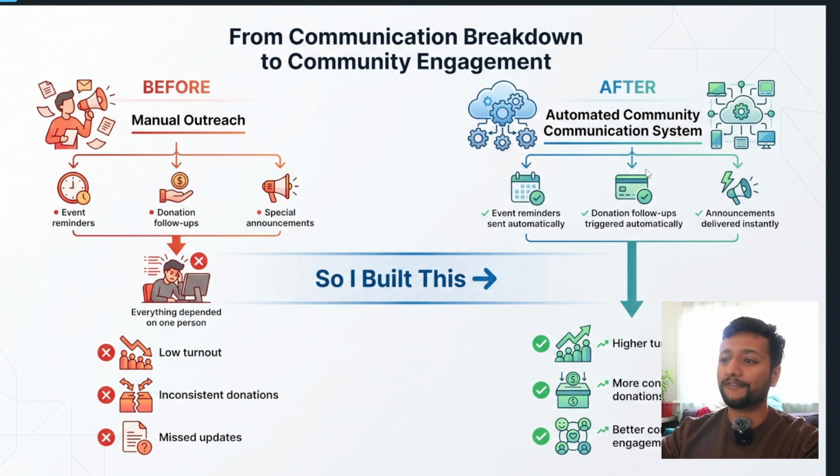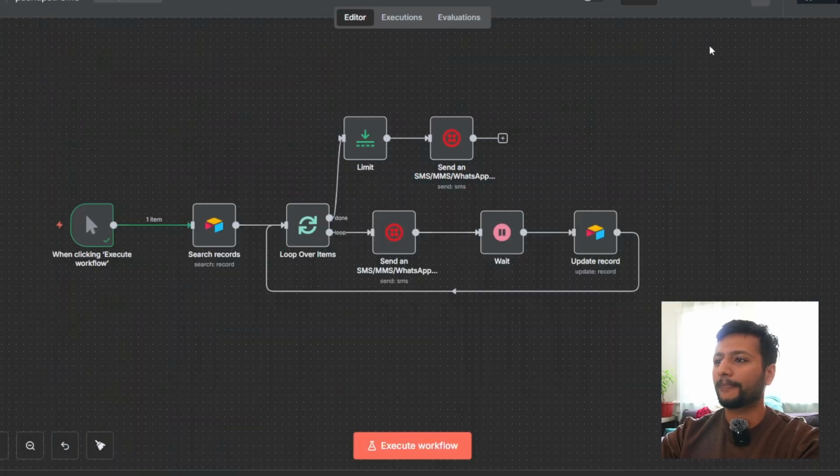But what happened after I built this automation is the entire community communication system got automated. Event reminders automatically sent, donation follow-ups automatically sent, announcements about anything delivered instantly. So this already resulted in higher turnout, more consistent donation, and better community engagement. I believe this kind of automated communication system would be helpful for any organization in order to keep their community communicated. Now let me walk you through how the automation works and what it does and how it does it.